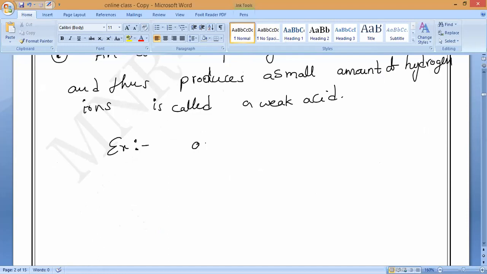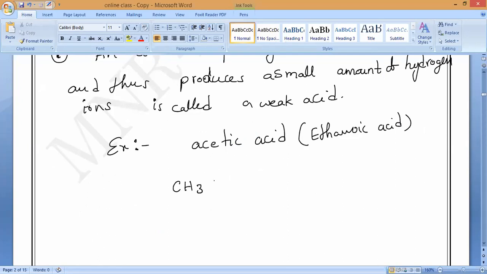Now, for example, let me take the best example, acetic acid. Acetic acid, another name is called as what? Ethanoic acid. Please remember, very, very important. Now, what is the formula of acetic acid? CH3COOH. Correct or not? It is in aqueous solution. Example, vinegar.